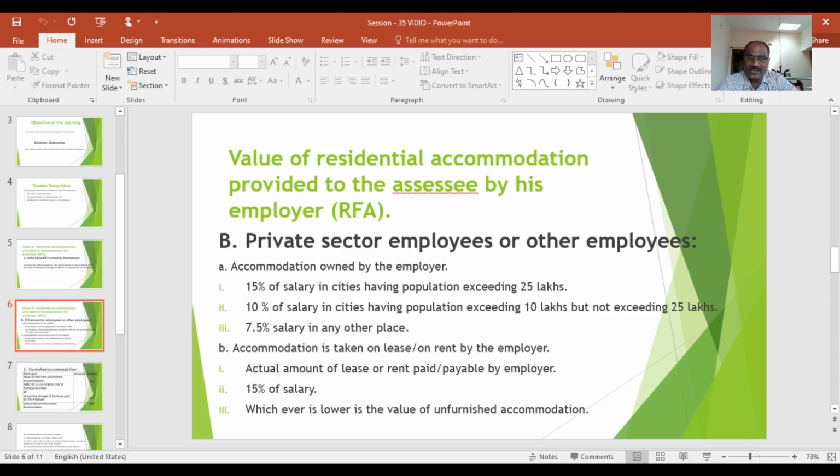And if the accommodation is taken on lease, suppose the employer has no own accommodation and any accommodation is provided by the employer to the employees on lease or rent basis, then the actual amount of lease or rent payable by the employer or 15% of salary, whichever is less, is the value of unfurnished accommodation.